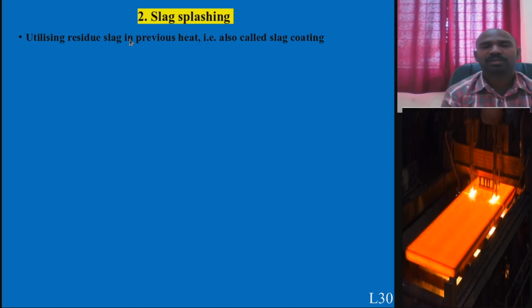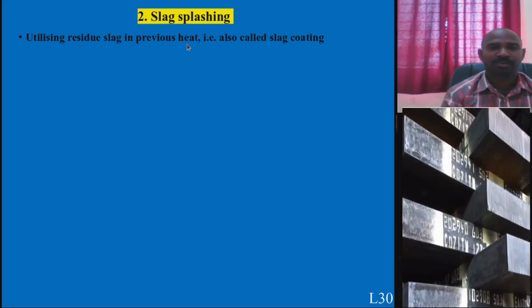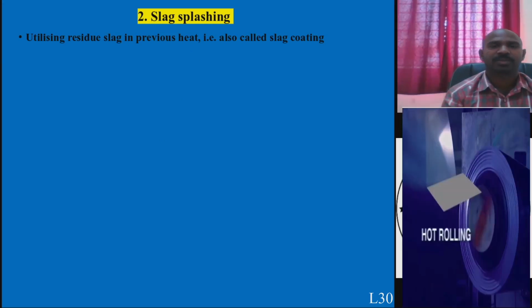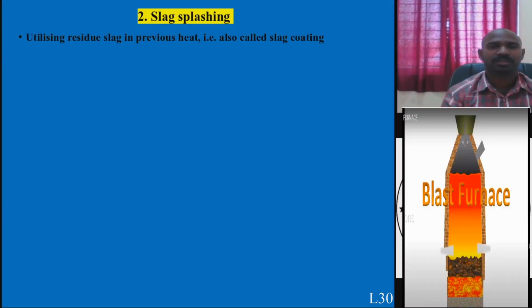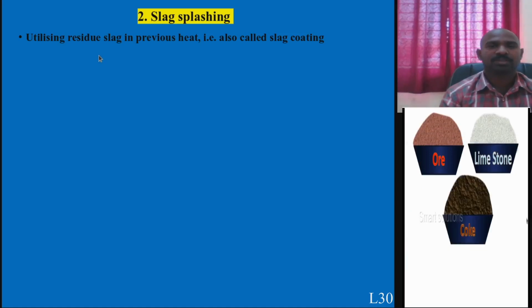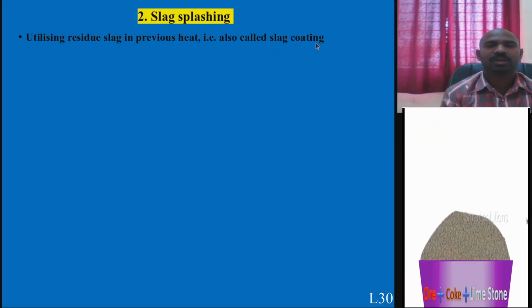Heat means while you pour out the molten metal from the LD converter into a ladle, and that particular ladle of molten metal is called one heat. It may be repeated in a day, it may be 100. So that is called heat. In a single heat, there may be chances of residual slag. Some slag may be retained within the ladle, even within the LD converter, which is nothing but a slag coat.